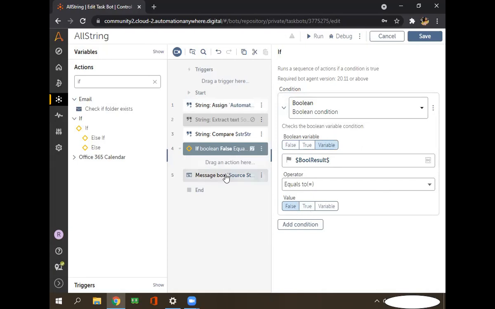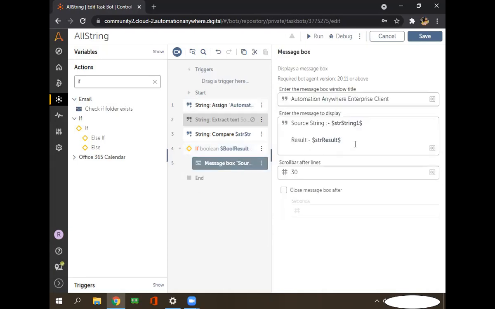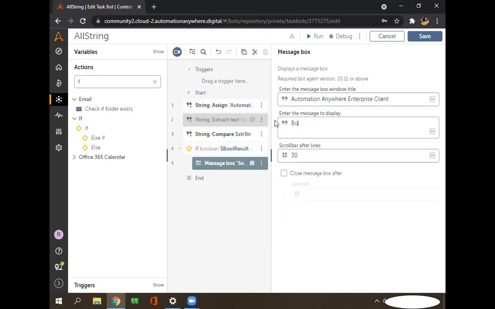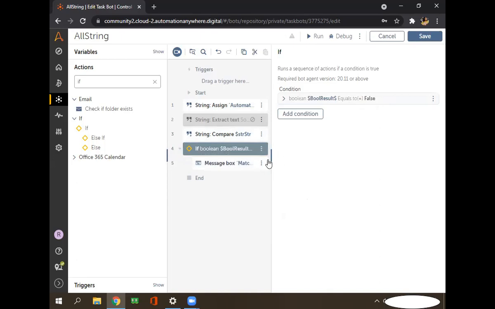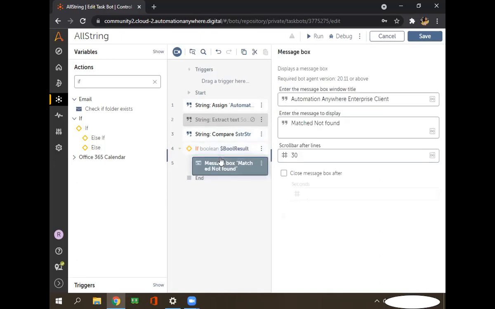If it contains false, then display match not found. And if suppose it is true, in that case I want to display match found.